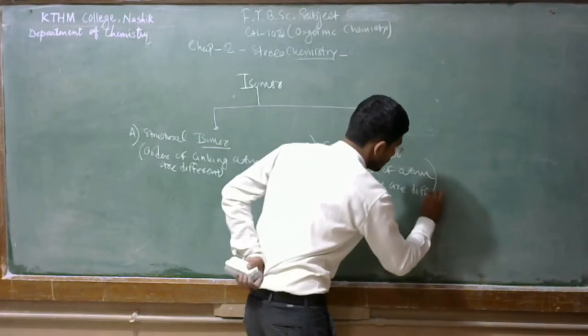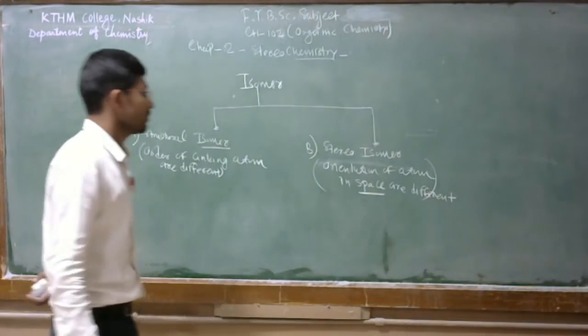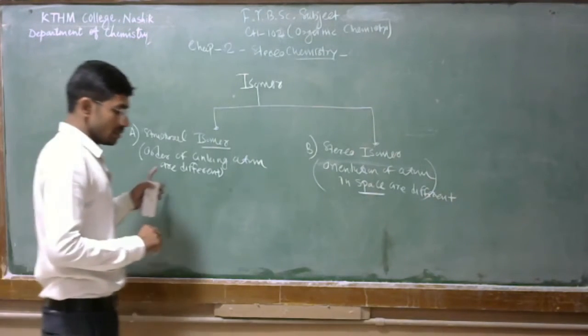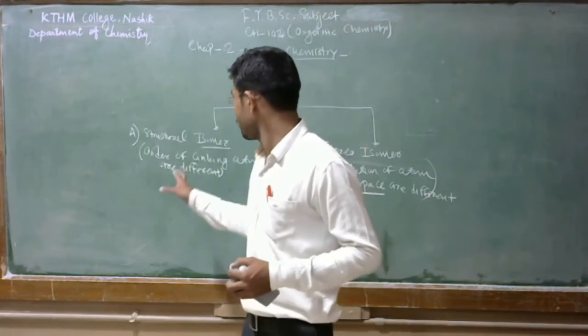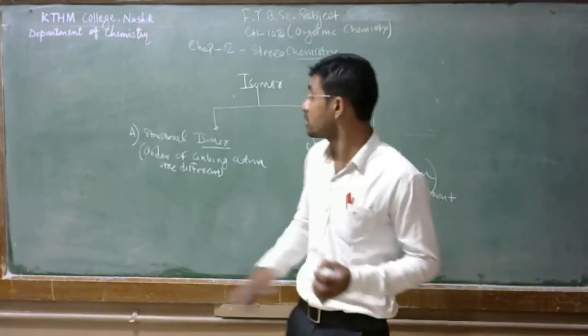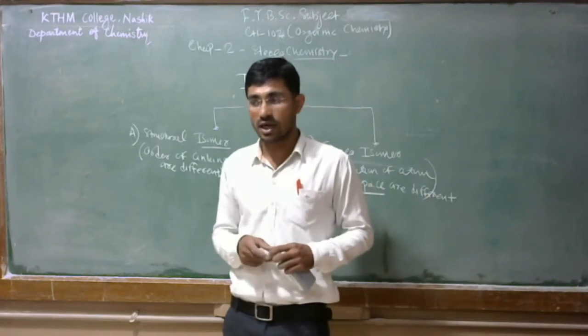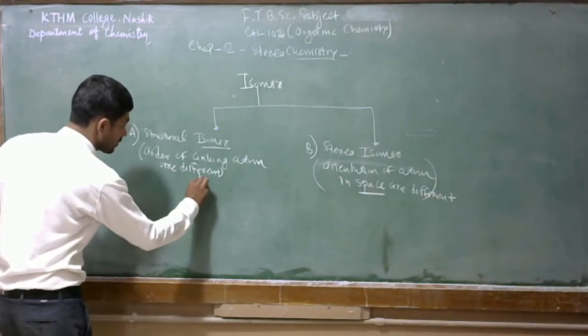That is nothing but stereoisomers. Structural isomerism is further classified into four types.